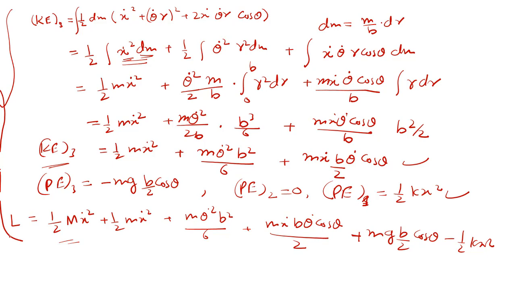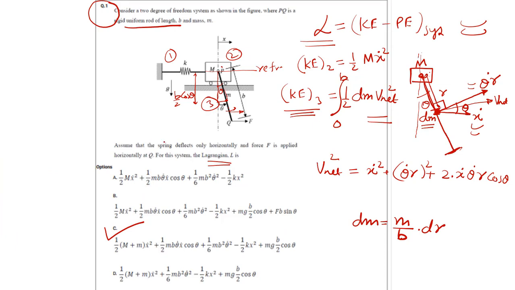That much is not worth giving at the very first stage of your paper. So how to attempt a paper: suppose you encounter a question like this, you leave that question, you move ahead, you solve the questions that can be solved easily in 4 to 5 lines or steps.